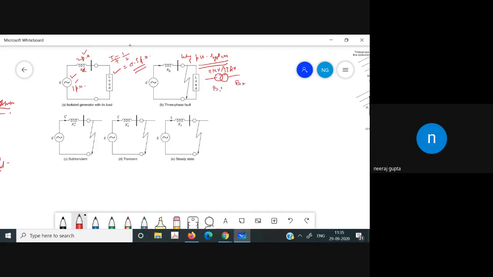So instead of taking these different bases, we take one base for the whole system. And in that case, the transformer is simply reduced to an inductor. So we can simply take the value of the transformer as an inductor.